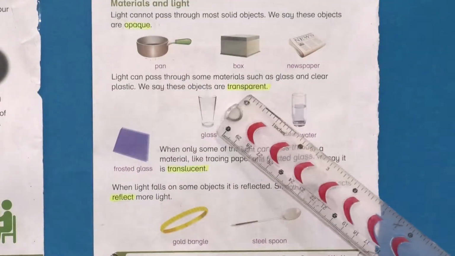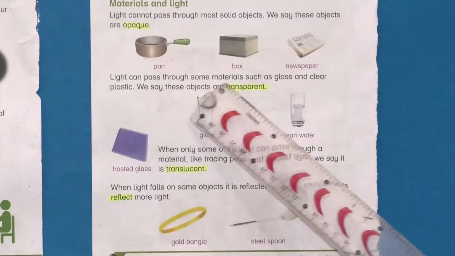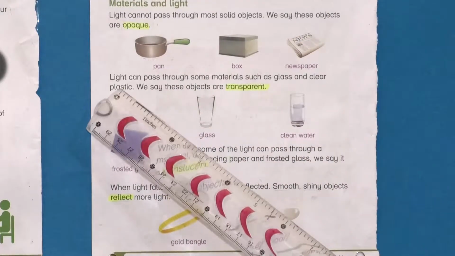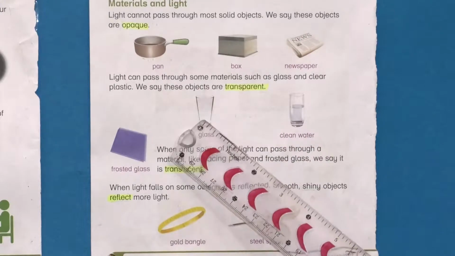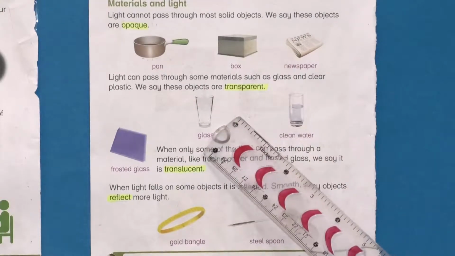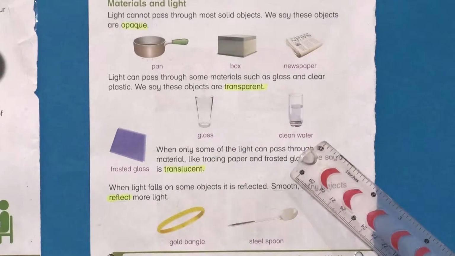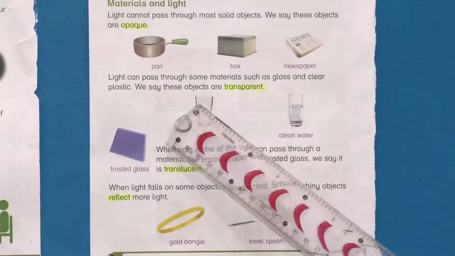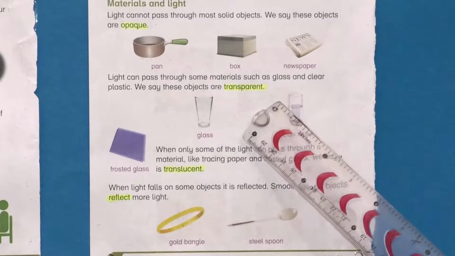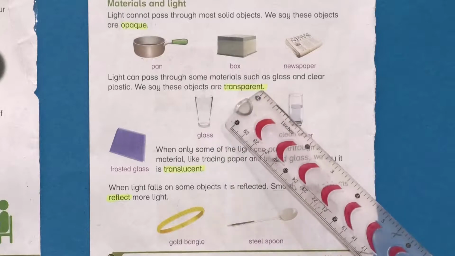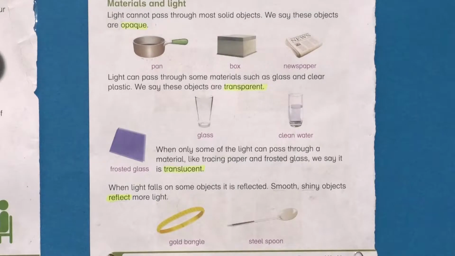The next material which we are going to talk about is transparent material. Light can pass through some materials such as glass and clear plastic. Glass and clear plastic, we can say these objects are transparent. Transparent objects are those objects which allow light to pass through them, such as glass, a clear water glass, and clear plastic. These are the examples which allow light to pass through them. So these objects are known as transparent objects.